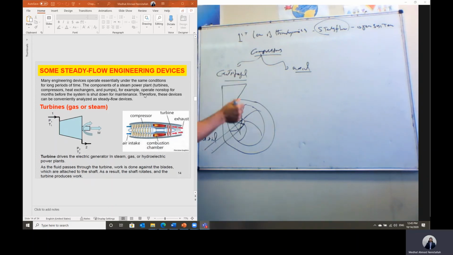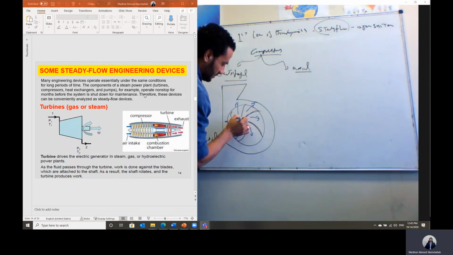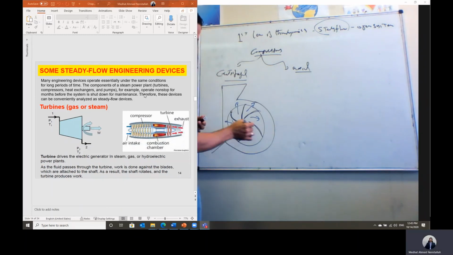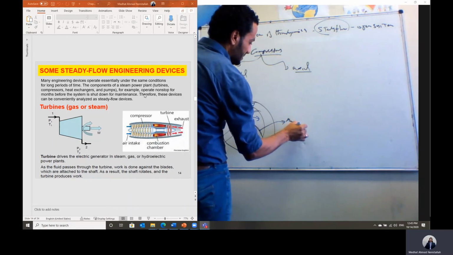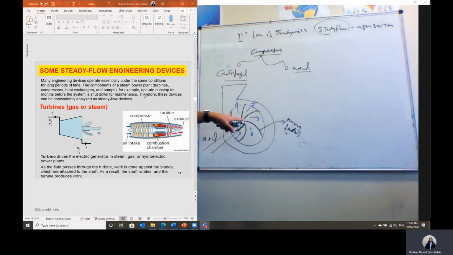And then the flow is leaving in the radial direction between the blades. So here, those are the blades of the impeller. The blades on the impeller, we call them moving blades. So these are the moving blades attached to the impeller. Flow is coming axial, normal to this form, and it leaves in between the blades. And then it is collected here in this clearance between the impeller and the casing.